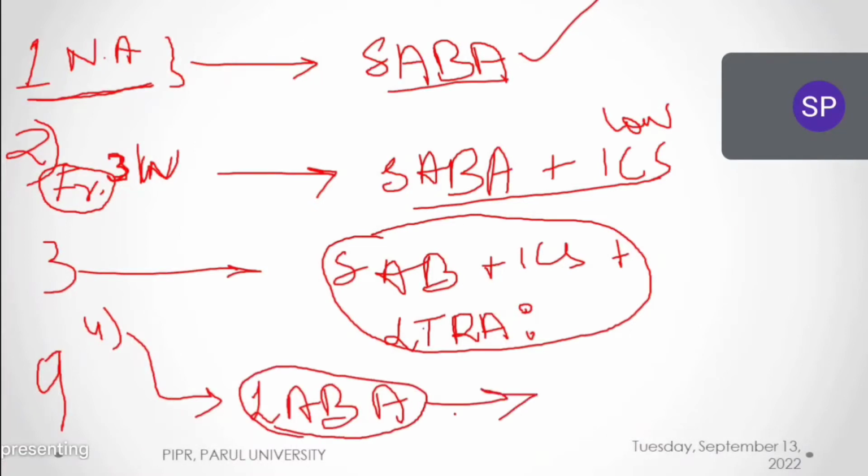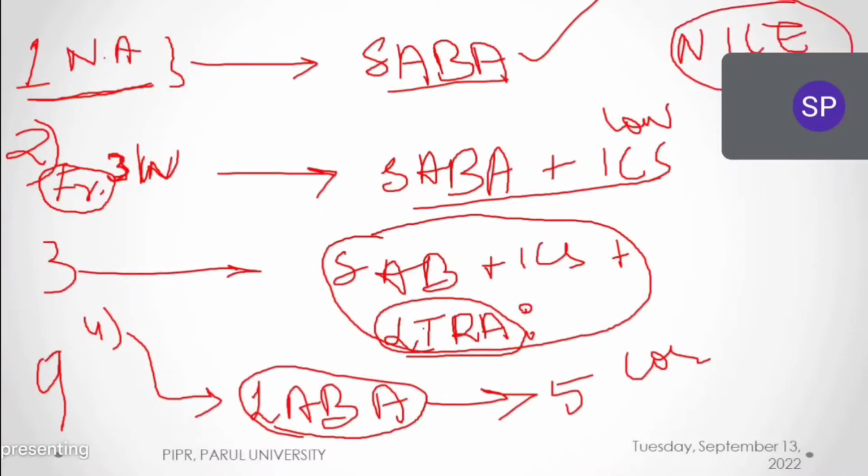And in fifth stage, like this, we have to keep on. In the fifth stage, we have to increase the corticosteroid dose, and we have to remove leukotriene receptor antagonist, and add some other muscarinic antagonist. So like that, trial करते जाना. So like that, we have 8 to 9 steps. These steps are usually followed as per NICE guidelines.